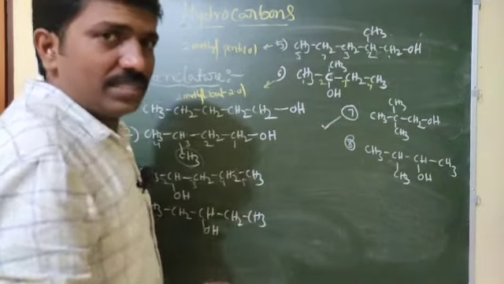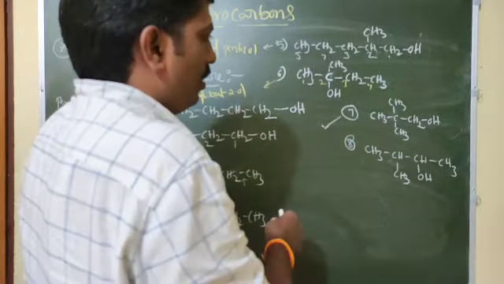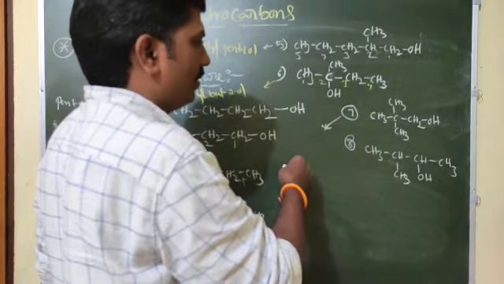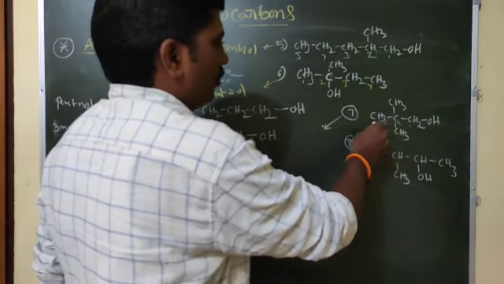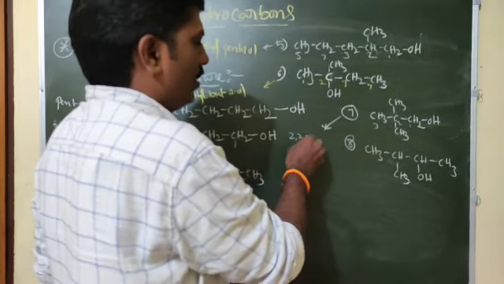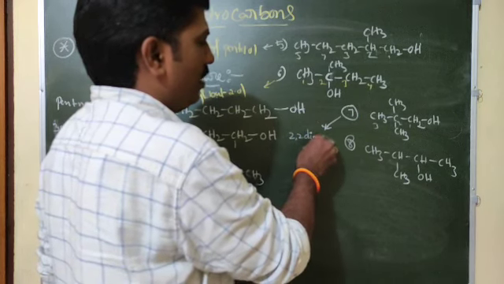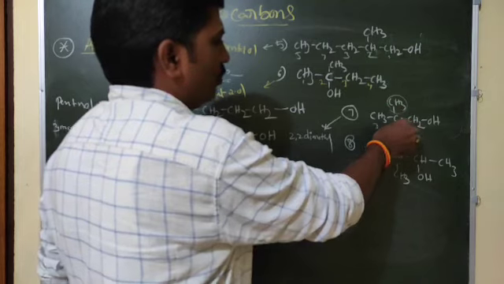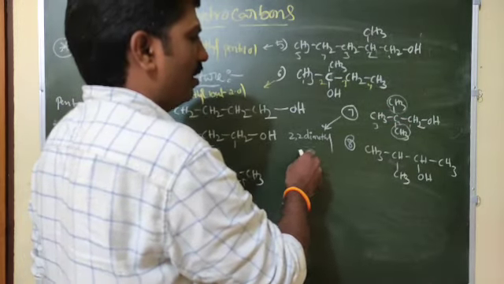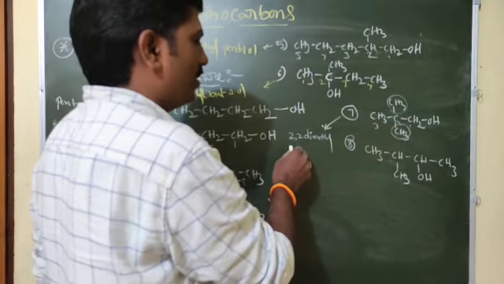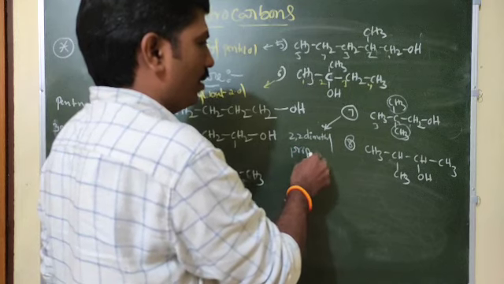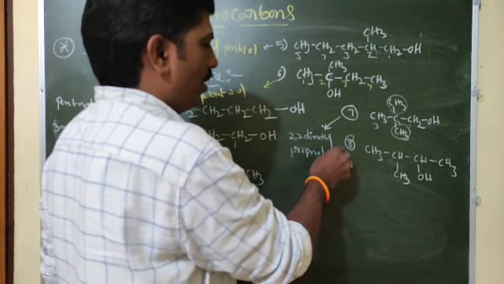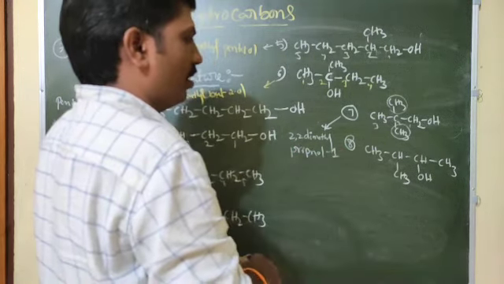No problem. Now this is 1, 2, 3. 2,2-dimethyl, because the second position has 2 methyl groups. 3 chain means propanol, 1-propanol or propan-1-ol.